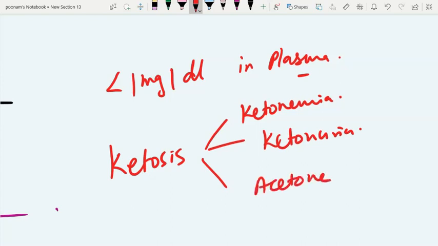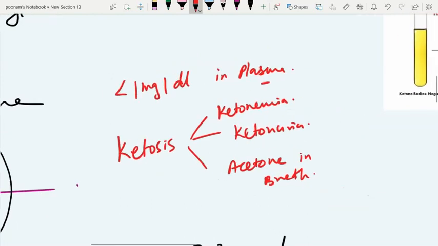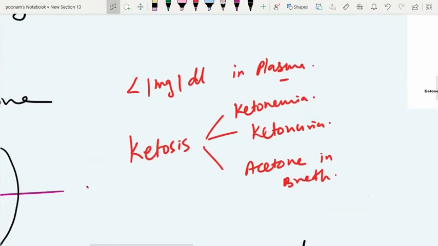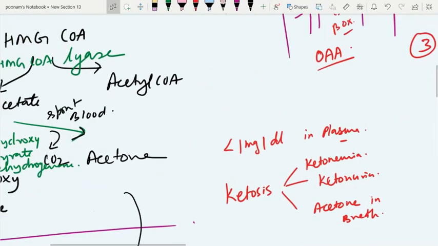and we have acetone in the breath. As I told you, acetone is a non-metabolic end of the ketone body metabolism, and that is exhaled as such, giving the fruity odor to the breath of the patient who is suffering with ketosis. So when the patient comes in emergency and his or her breath has a sweet or fruity odor, you can always have this clinical suspicion of ketosis in that patient.